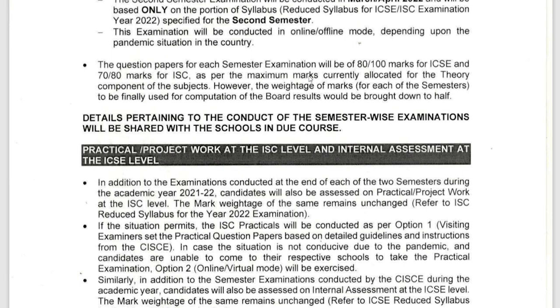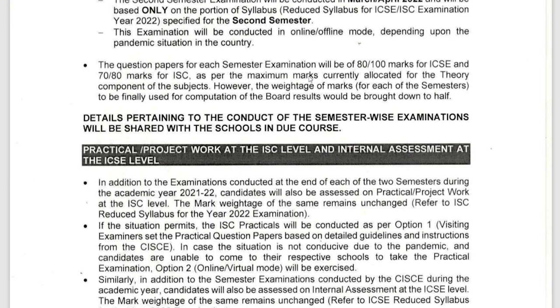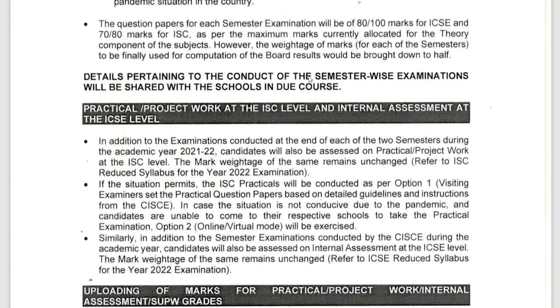So, you will have the test on 80 or 100, but that will be calculated and the weightage of the mark will be brought down to 40. Maybe in the 80 marks paper you get 60, it will be brought down to 40, and there maybe you score around 25, then 25 marks from here. In the next semester you get another maybe 30 or 40, then again that will be taken and both will be added to finally add up as an 80 mark paper. Okay, so this is the system.